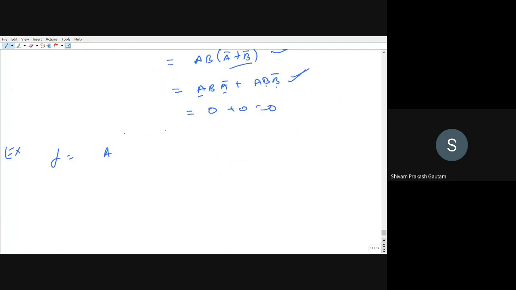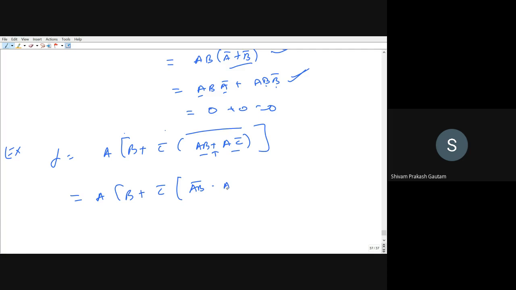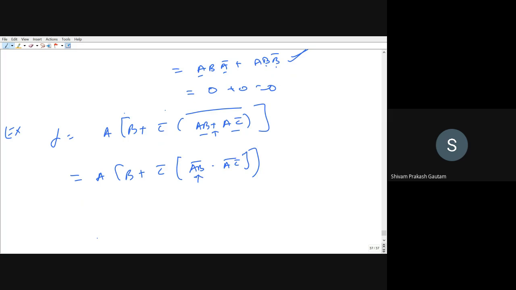Next example. A, B plus C bar, AB plus A C bar, whole bar. You have to solve this. So this is equal to A, B plus C bar. So these are two functions. So sum is there, so it will be multiplied. So AB whole bar dot A C bar whole bar. Let me know if I make any mistake. Now again, whole bar is there and multiplication is there. So this will be A bar plus B bar dot A bar plus C bar bar.